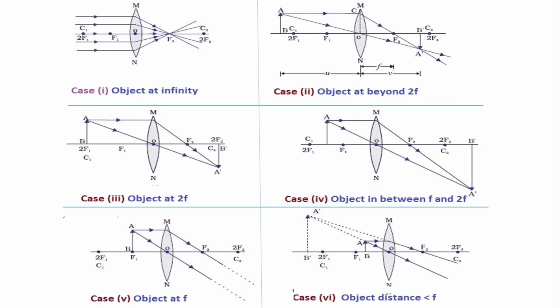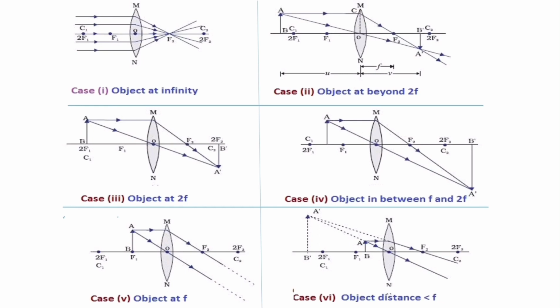And the last case, the sixth case, if the object is placed within the focus, then the image will be formed on the same side. That's what's shown here. You can see an object is placed between f1 and O. When an object is placed between f1 and O, then of the two rays coming from the object, one is passing through the optic center, the other one is passing through the focus.